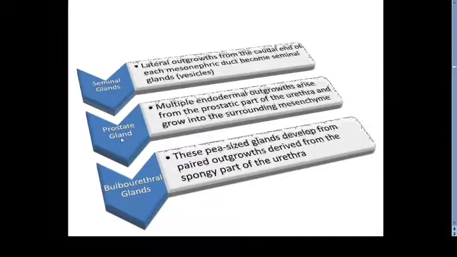Now the second two glands, prostate and bulbourethral glands, where are they coming from? These two glands are coming from the urethra. The prostate gland will be in relation to the prostatic urethra. The bulbourethral glands are coming from the spongy part of the urethra. Now the urethra, we have already seen in development, comes from the primitive urogenital sinus, which is endodermal in origin. Clear? So these two glands will be endodermal in origin, and the seminal gland is mesodermal in origin.